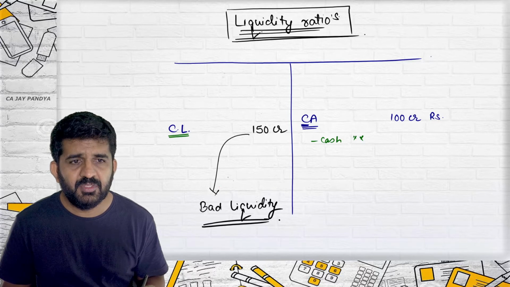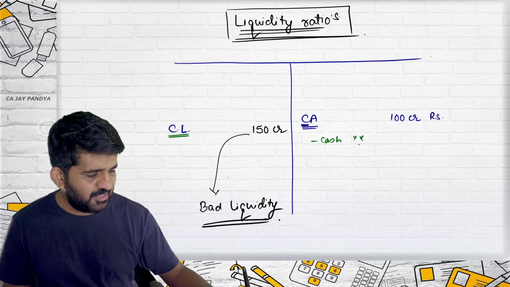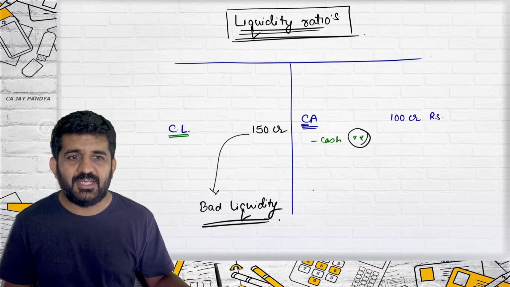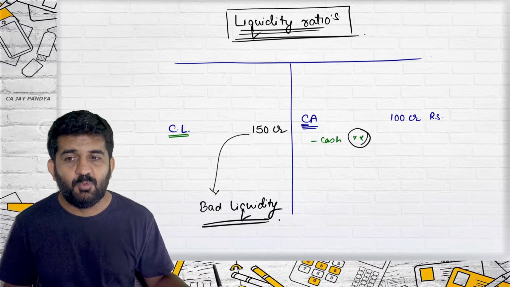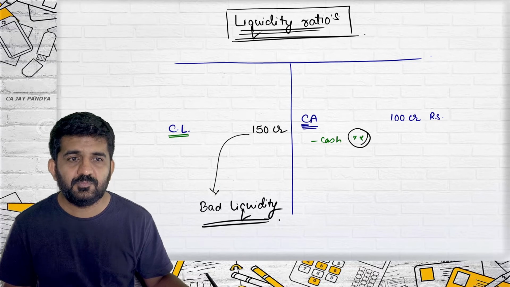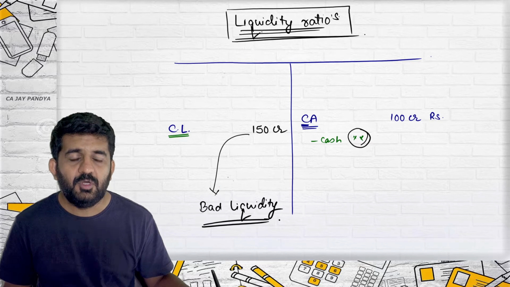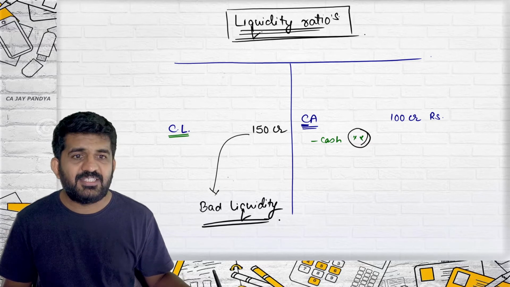Alright. But why can't you say? Cash is less, debtors are less, stock is less, and current liability is more. I can't say. Alright. I'll give you an exact reason.